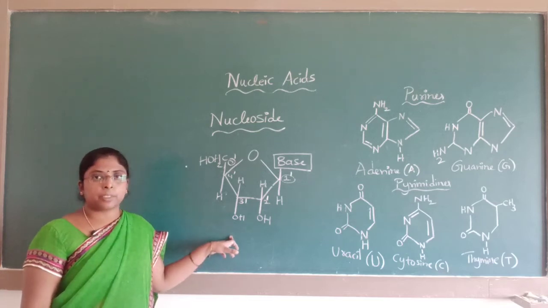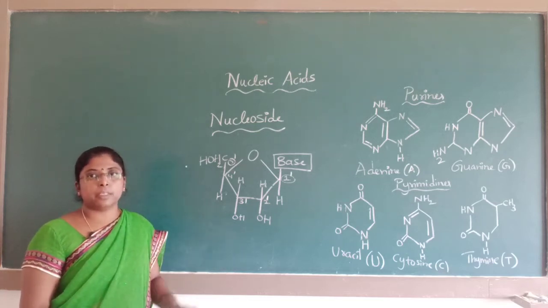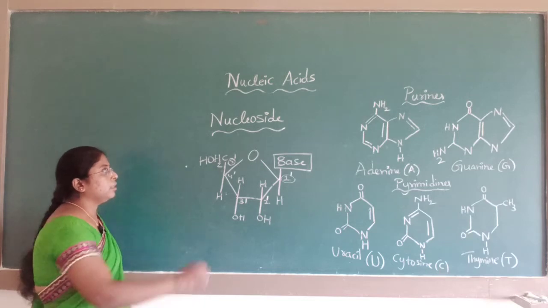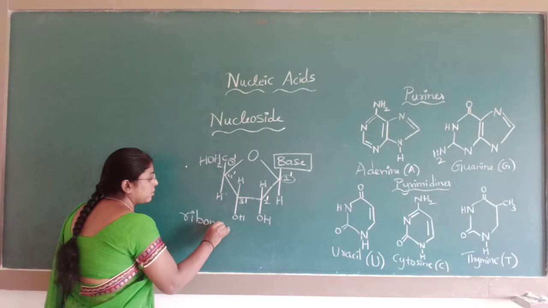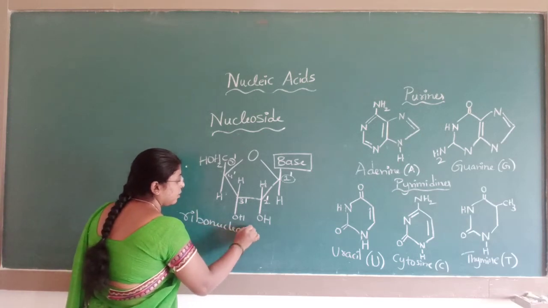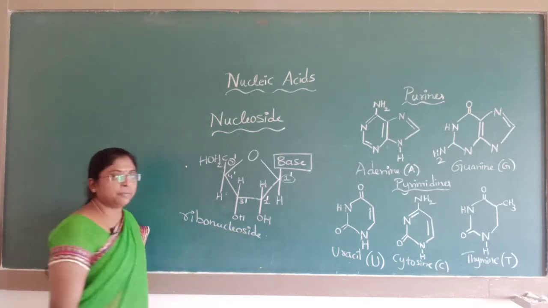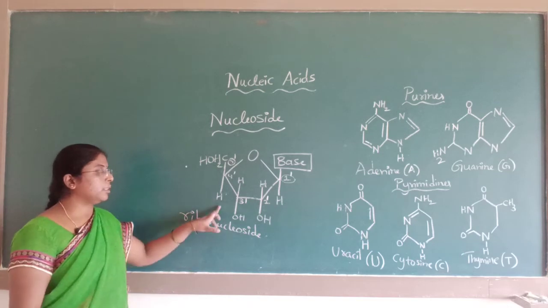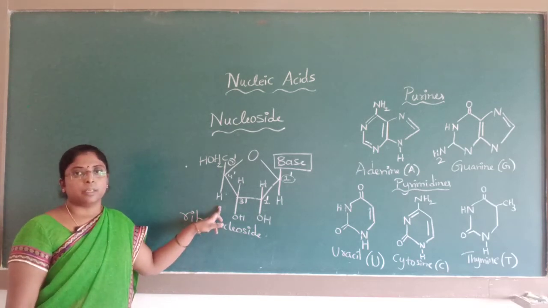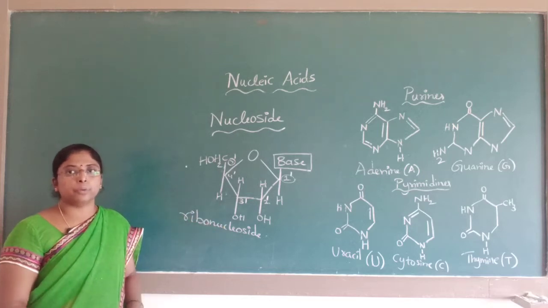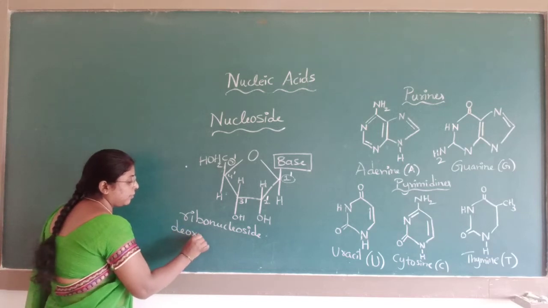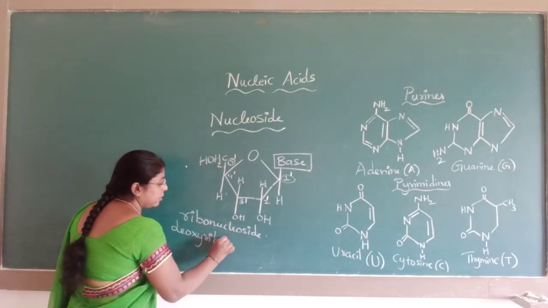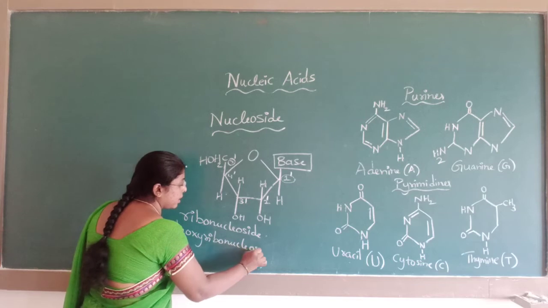If the sugar present in the nucleoside is ribose, then the nucleoside is known as a ribonucleoside. If the sugar is beta 2-deoxyribose, it is known as a deoxyribonucleoside.